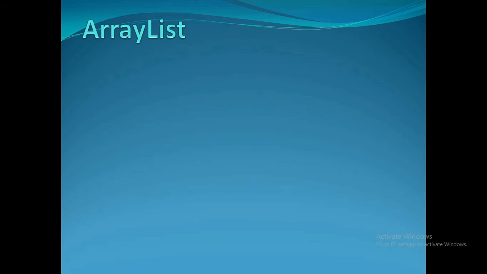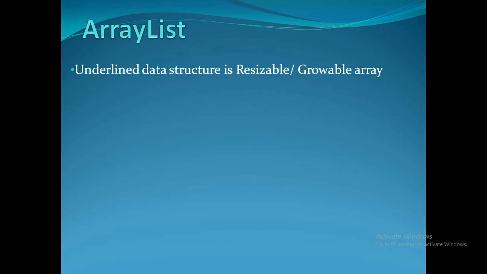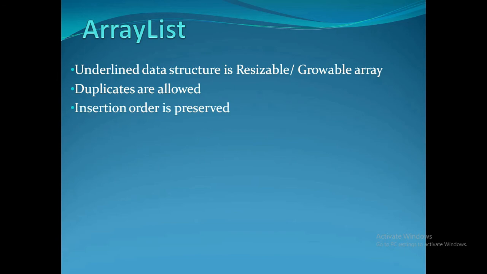So for the ArrayList, the underlying data structure is a resizable or growable array. Then, as I earlier said, in list duplicates are allowed. That's why in ArrayList also duplicates are allowed. Insertion order is preserved in the ArrayList. Null insertion is allowed.